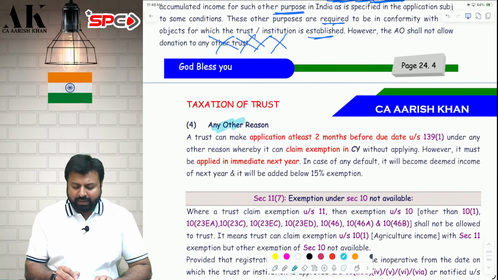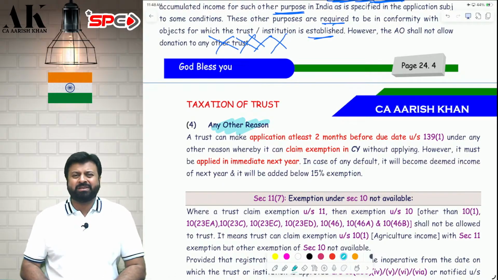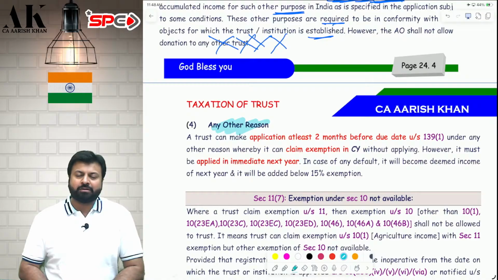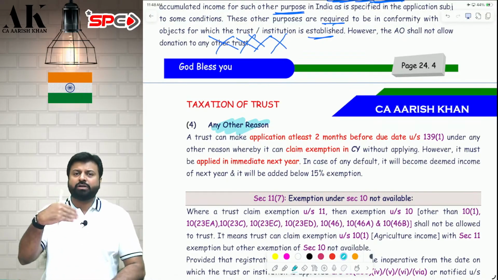Now the last reason: any other reason. Any other reason means any other reason. Whatever reason you give, it should be logical, but any logical reason you give, you will get a grace of 1 year. Current year claim exemption, next year apply. If you don't apply in the next year, then it will be deemed income of the next year.